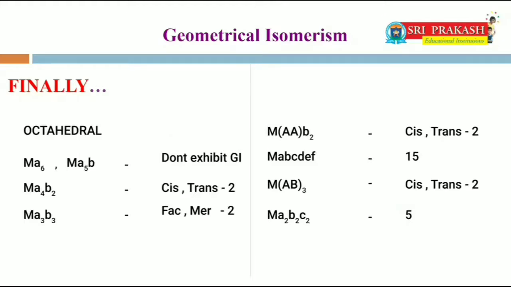MABCDEF is having 15 isomers. Ma3 B... MAB thrice is having cis and trans isomers, and Ma2B2C2 is having 5 isomers.